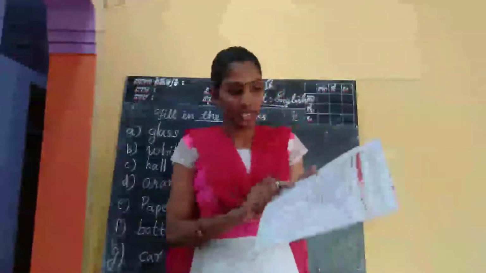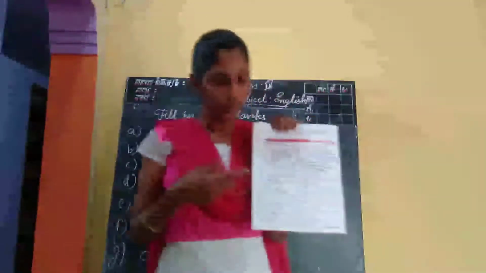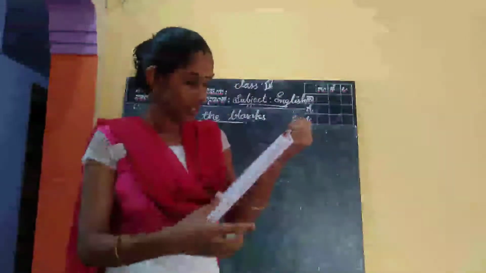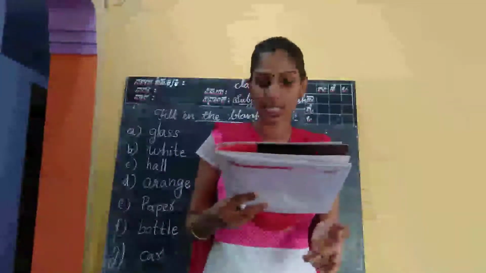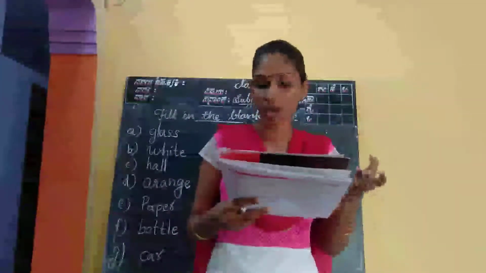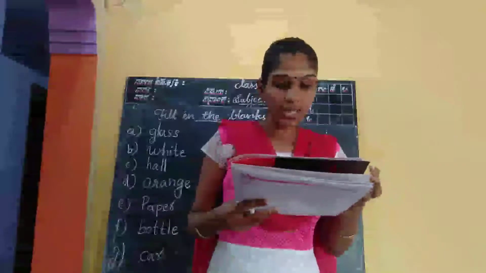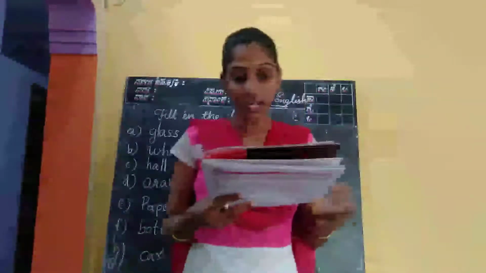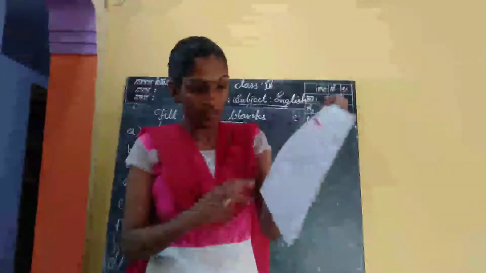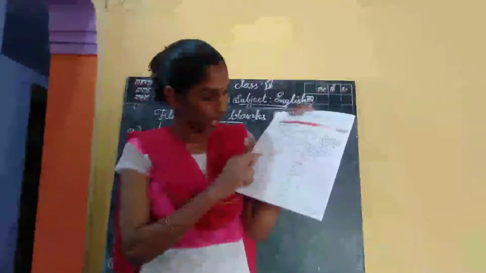Okay. Next, second activity, what is there? Use a noun from column A as an adjective to describe a noun in column B and write it in the blanks on the side. One has been done for you.